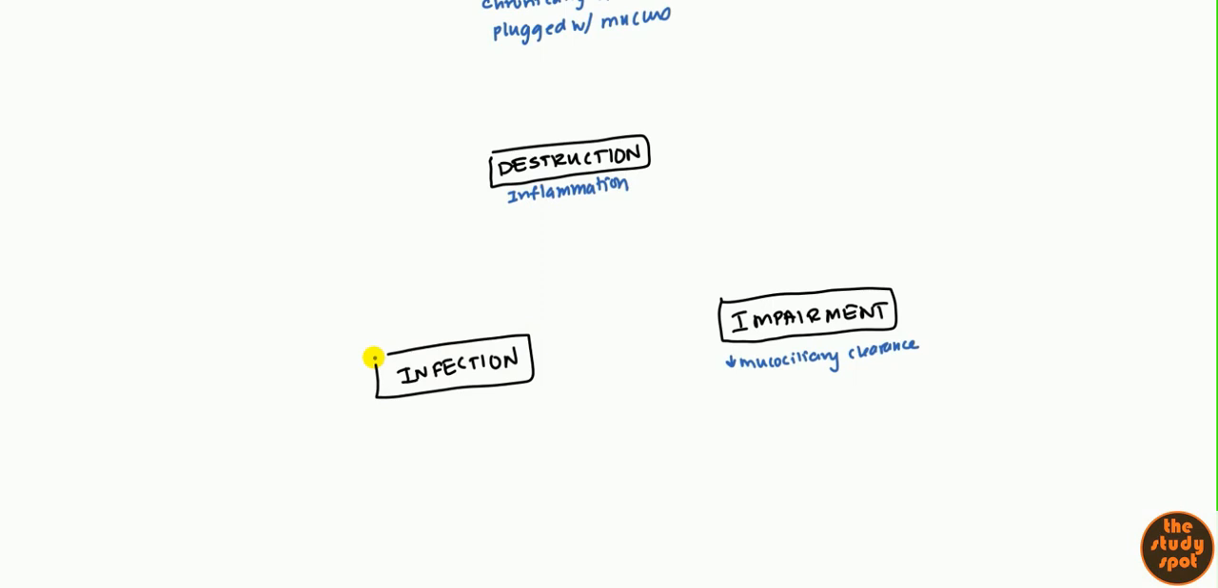So when you get infection, what does that do? That leads to destruction. Destruction leads to impairment. Impairment again leads to infection, and infection leads to destruction. So you get this vicious cycle that goes round and round. Now, if this occurs one time, you're able to clear it out, that's not an issue. Bronchiectasis occurs when this occurs often, over and over again in a chronic fashion. So that's what you want to think of when you're talking about bronchiectasis.